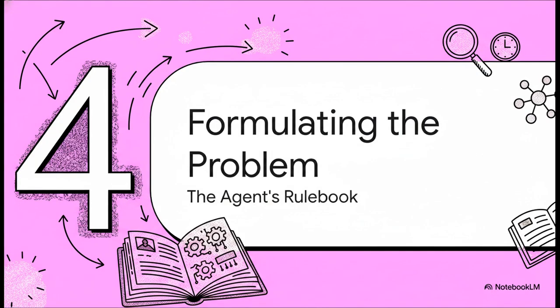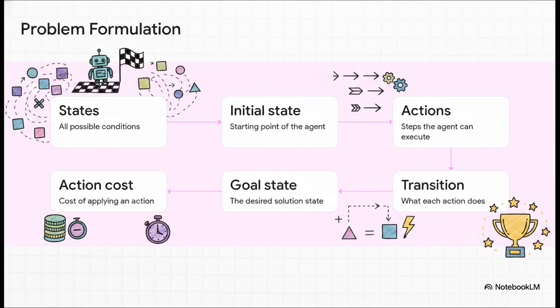All right, Section 4, formulating the problem. Before our agent can start searching, it needs a rulebook. There is basically a universal, 6-step checklist for setting up any AI search problem. You need these 6 things every single time. 1. What are all the possible states the world can be in? 2. What is the initial state, where the agent actually wakes up or starts?